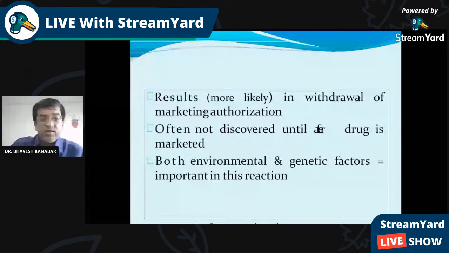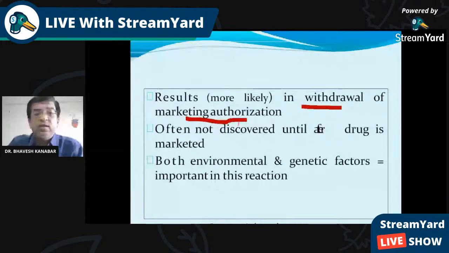Type B reactions may result in withdrawal of the marketing authorization. Whenever type B unwanted reactions are there, it may lead to withdrawal of the drug from the market. The drug is withdrawn from the market. For example, previously the selective COX-2 inhibitors rofecoxib and valdecoxib were there.